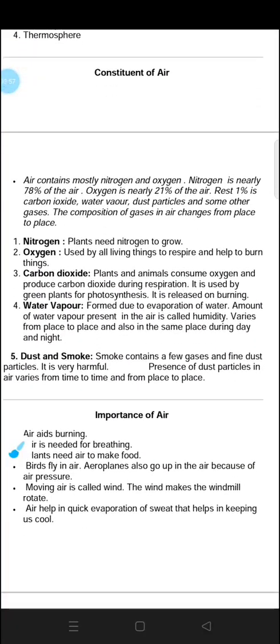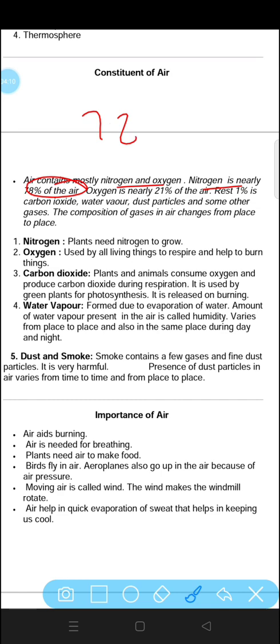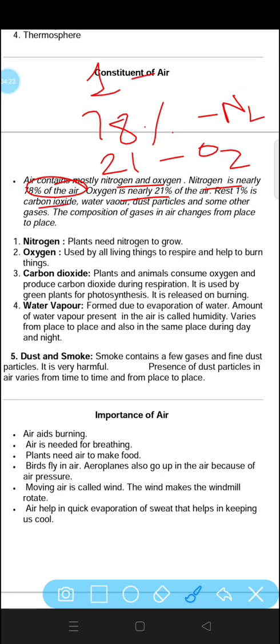Now let's talk about constituents of air. What is air made up of? Air contains mostly nitrogen and oxygen. As we have discussed, nitrogen is nearly 78% of the air, and oxygen is 21%. The remaining 1% is made up of carbon dioxide, water vapor, dust particles and some other gases.